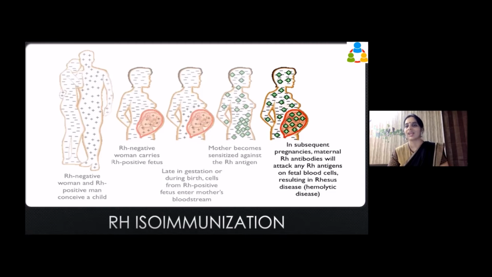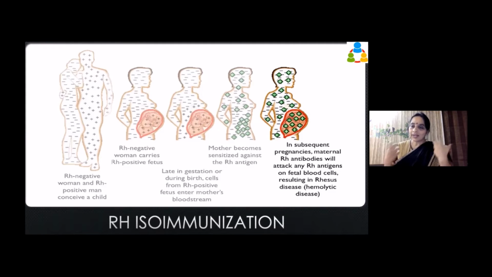Okay, the child can die in the tummy. Even the mother can become serious. This is a serious reaction which can happen, and it can be fatal to both the mother and the child. The first pregnancy, she might be able to escape. The second pregnancy, she won't be able to escape.